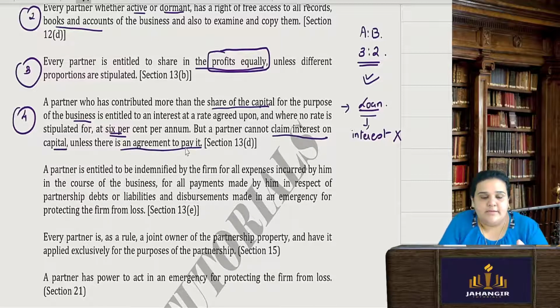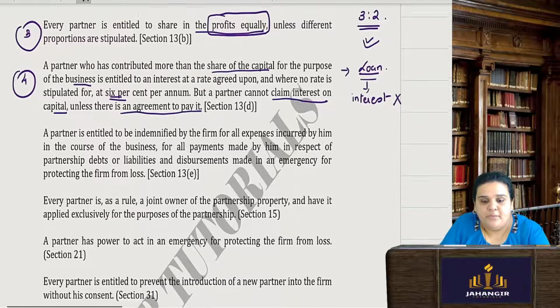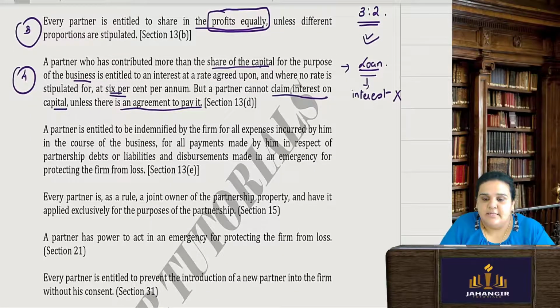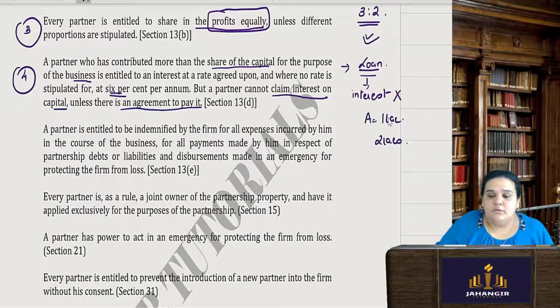There are 2 points under this point number 4. First, there is interest on loan. What is a loan? The excess amount over the capital. So the capital of A was 1 lakh rupees, but he had provided 2 lakh. So this 1 lakh will be treated as capital only, but the remaining 1 lakh will be treated as a loan.